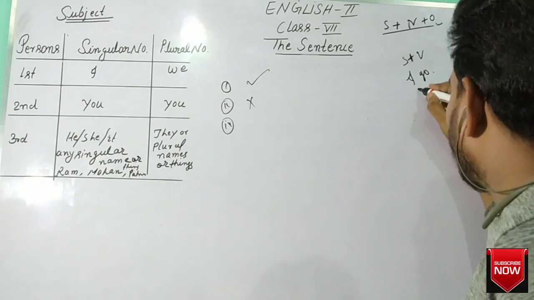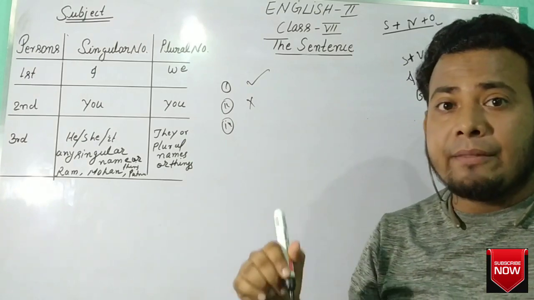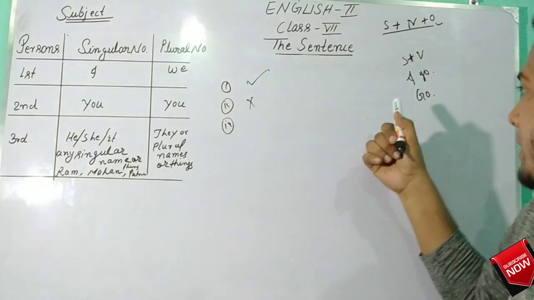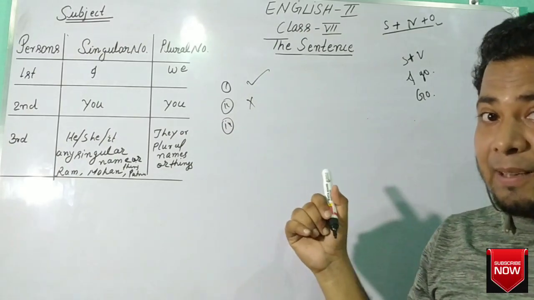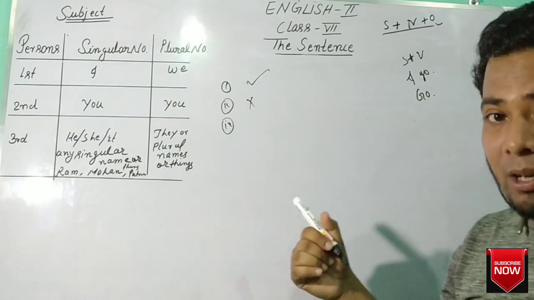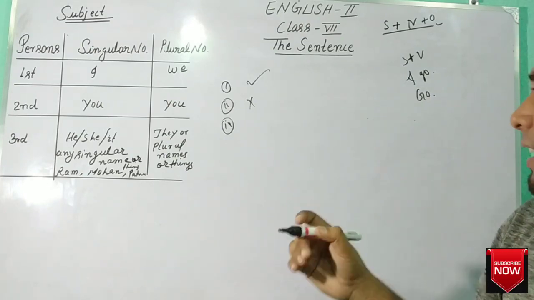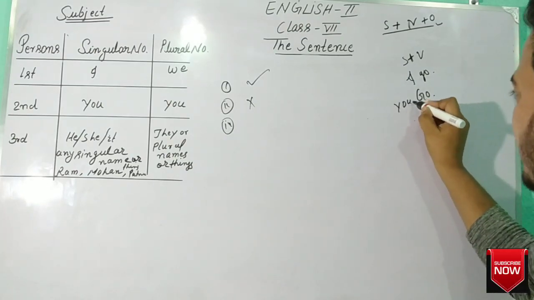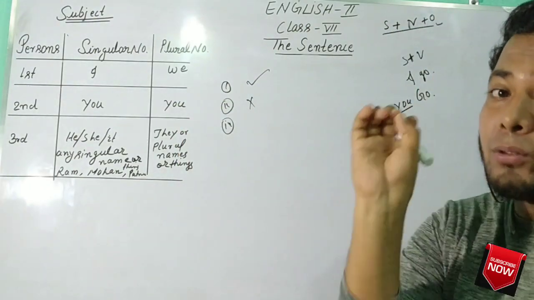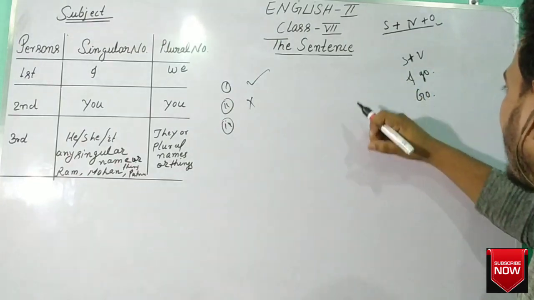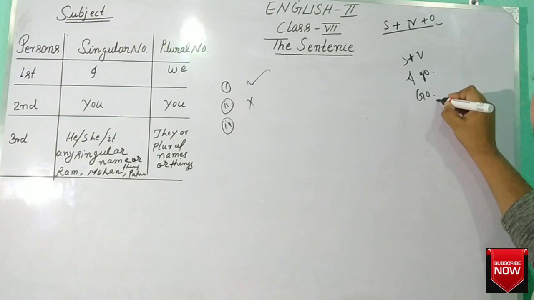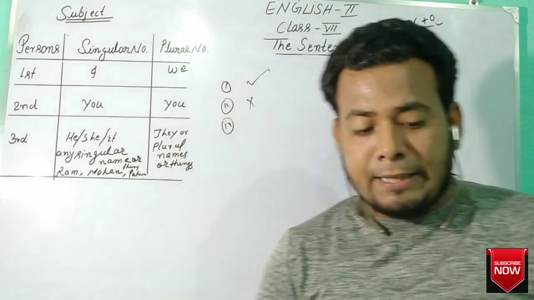When you write only "go" with a full stop after it, it will be considered a sentence. Why? Because it is an imperative sentence. Somebody is ordering someone that you go, so in an imperative sentence, "you" is considered the subject. So "you go" means the same. If there is a full stop after go, it will be considered a sentence.